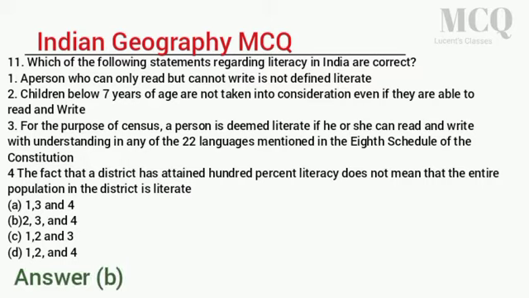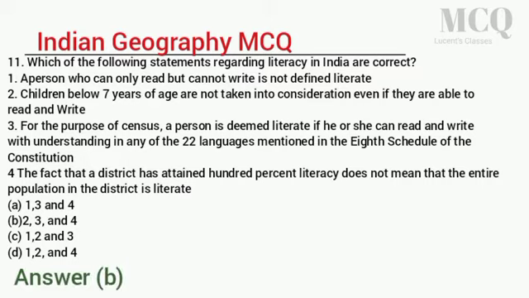21. How many states and union territories are there in India? A. 25 states and 7 union territories. B. 28 states and 7 union territories, including National Capital Territory. C. 24 states and 6 union territories. D. None of the above. Answer B. 22. Which one among the following states is smallest in area? A. Andhra Pradesh. B. Gujarat. C. Karnataka. D. Tamil Nadu. Answer D.